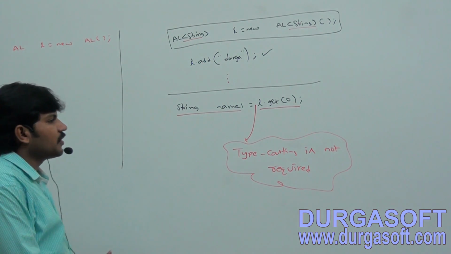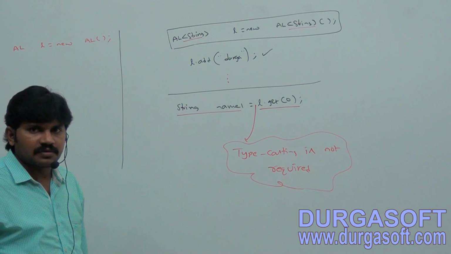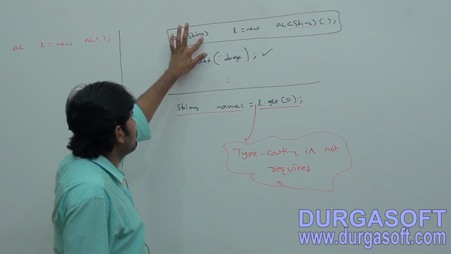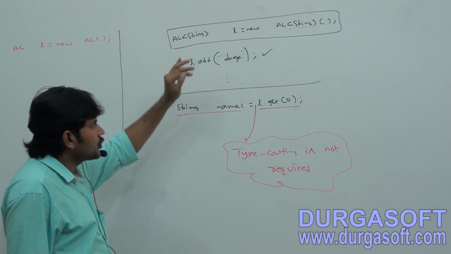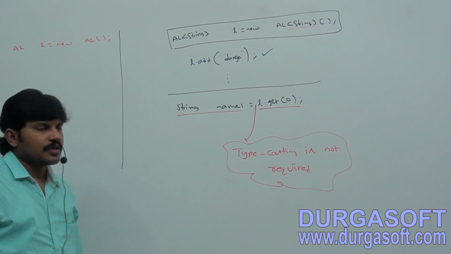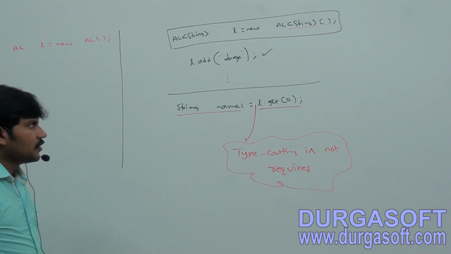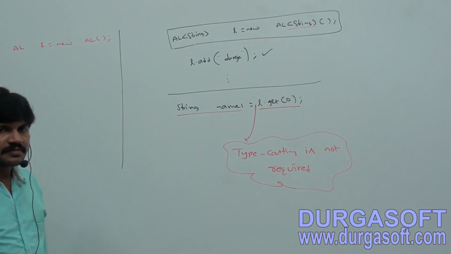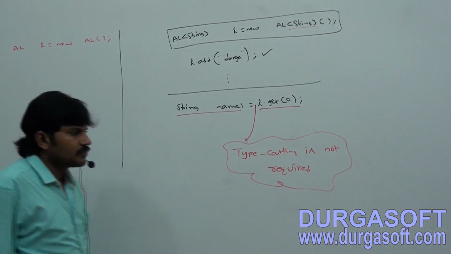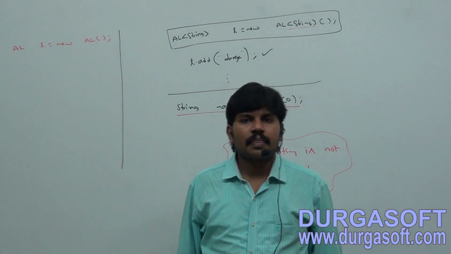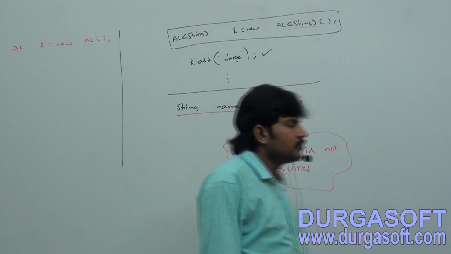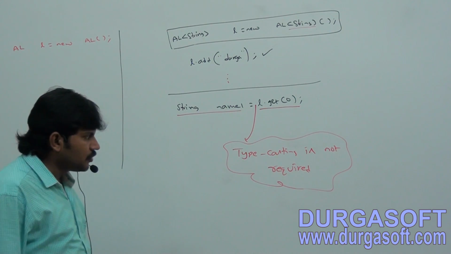Here is this example once again, the total thing: ArrayList of String l is equal to new ArrayList of String; l.add("Durga"); String name1 is equal to l.get(0).